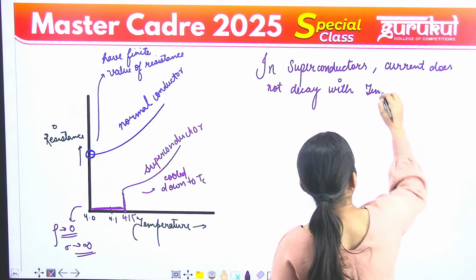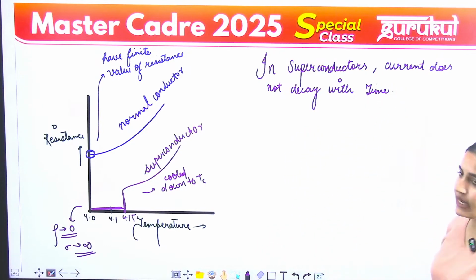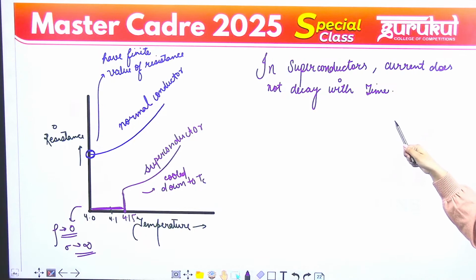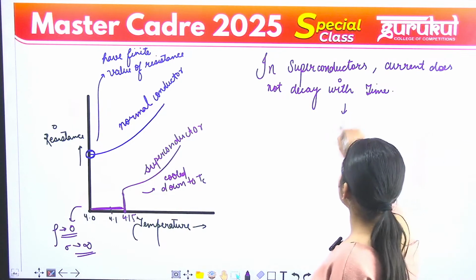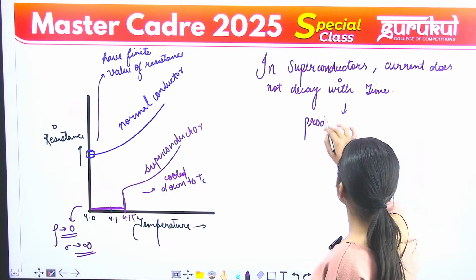In superconductors, the current does not decay with time. So what does it mean? It means the current is known as persistent current, and the current produces a magnetic field. The presence of this magnetic field for years proves that the resistance of superconducting material actually becomes 0.